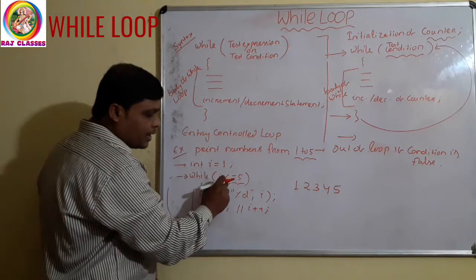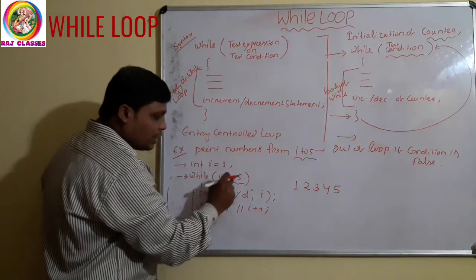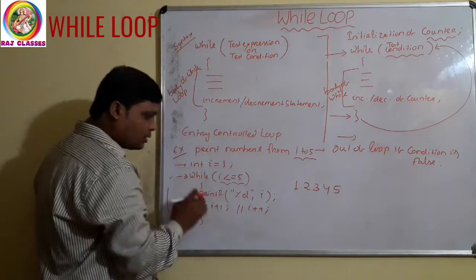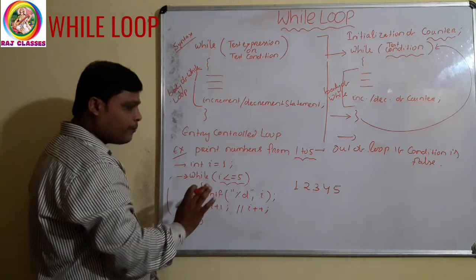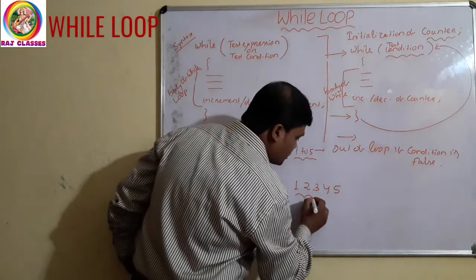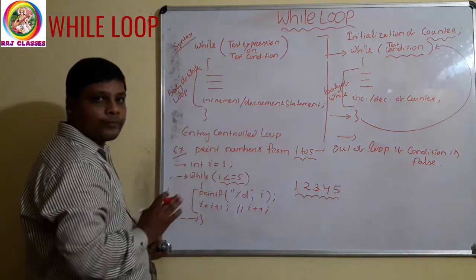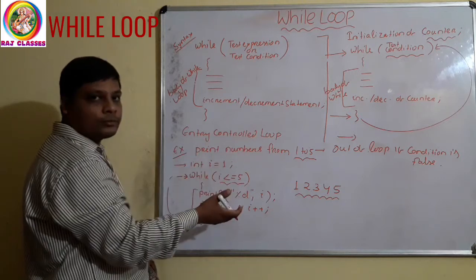Clear? So it will again check 6 less than or equal to 5. Because the i value is now 6, 6 less than or equal to 5 is false. When this condition is false, the control will go out of the while. Clear? So it will print the numbers from 1 to 5, that is 1, 2, 3, 4, 5. Understood? This is how your while loop will execute.